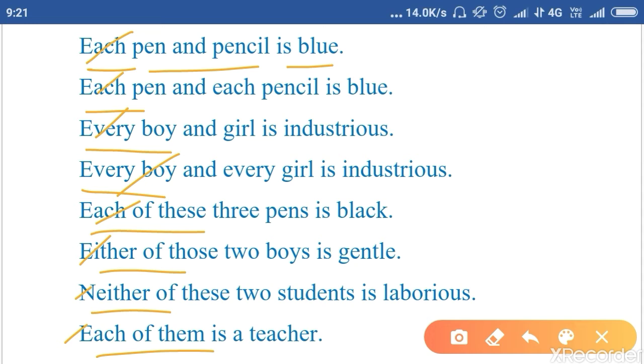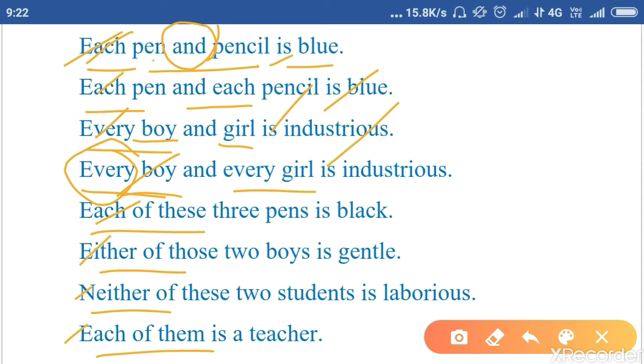Right. So each pen and pencil. Don't get confused with pen and pencil. These are two objects, so we use plural? No, don't get confused. Just notice "each." Clear? So each pen and pencil is blue. Each pen and each pencil is blue. Every boy and girl is industrious. Every boy and every girl is industrious, because we have used "every."